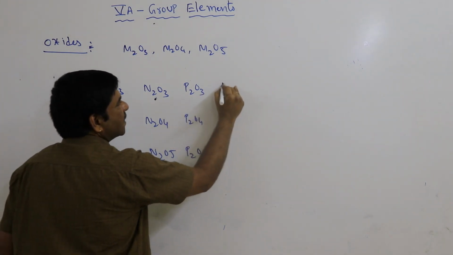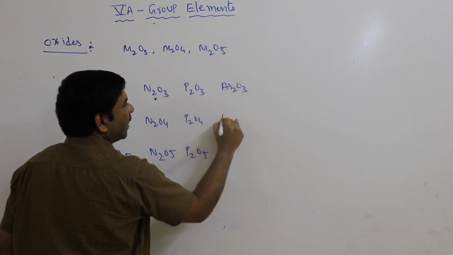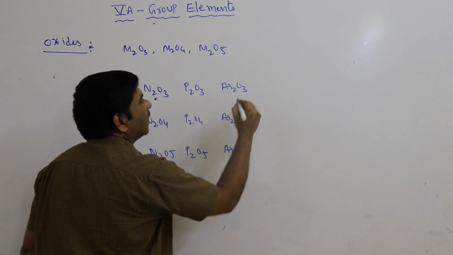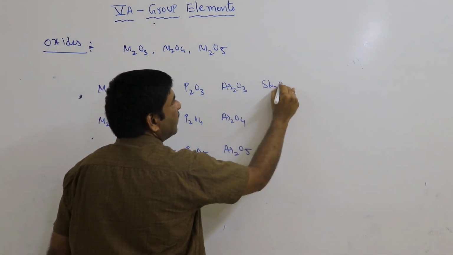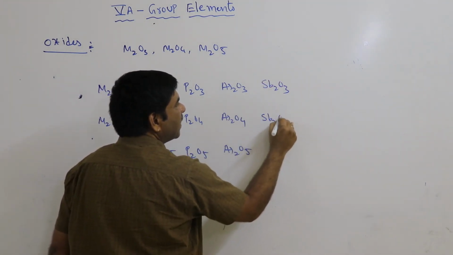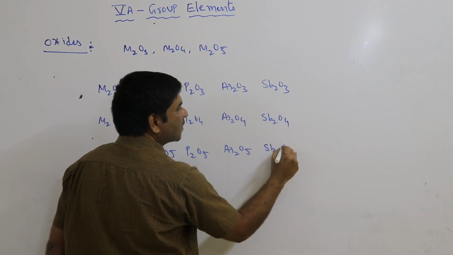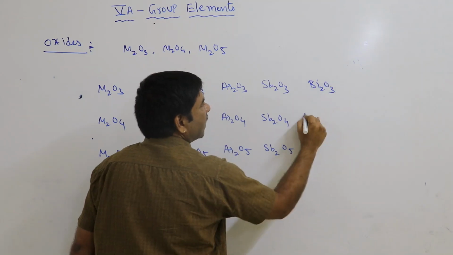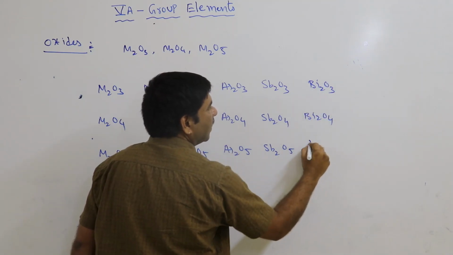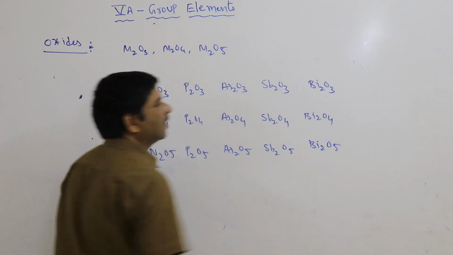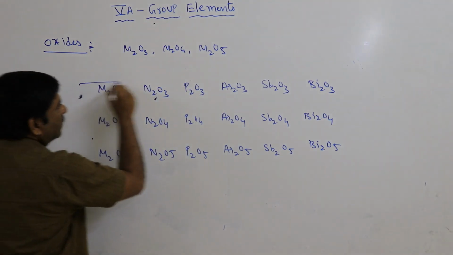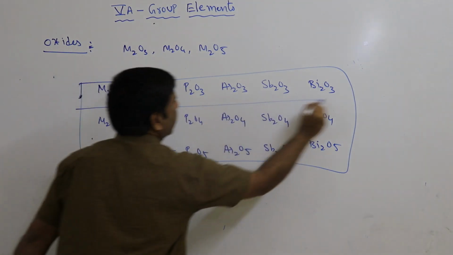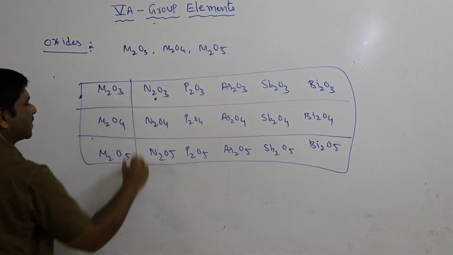Next, arsenic As2O3, As2O4, As2O5. Next, antimony Sb2O3, Sb2O4, Sb2O5. Next one is bismuth Bi2O3, Bi2O4, Bi2O5. So remember, the nitrogen family elements have mainly three types of oxides.